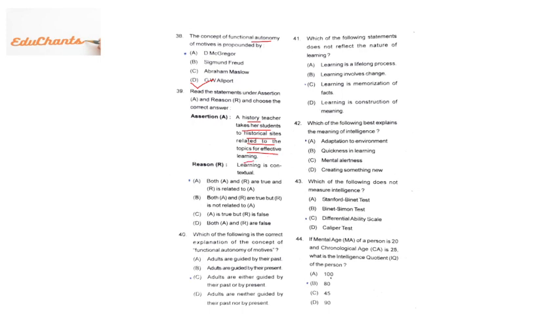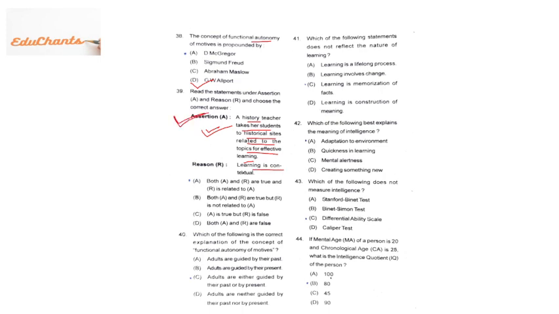When study tours are conducted in schools and colleges, the motto behind that is to show you some real life examples, to take you to the real incident so that you can observe the real things you are already learning in your classroom. For example, you will visit Nalanda University and learn many things about it. So the teacher takes you for your effective learning, then it is good. So A is correct.